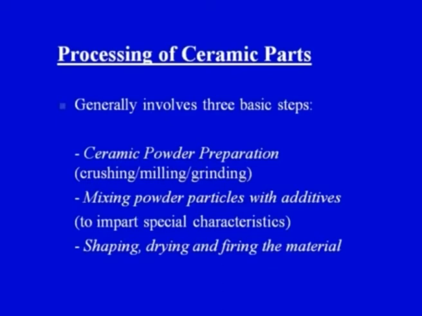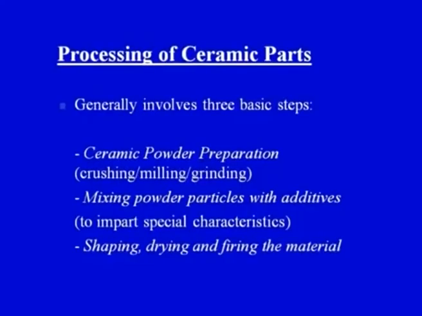The processing of ceramic parts generally involves three basic steps. Now what are these three basic steps? We are not going to go into the detail of these steps again, but just to revise, the first and foremost step is ceramic powder preparation. Ceramic powder preparation can be done by crushing, milling, grinding, or by various chemical methods that we have already discussed. Once we have a very high quality, high purity ceramic powder available, we can go to the next step, that is mixing these powder particles with additives.